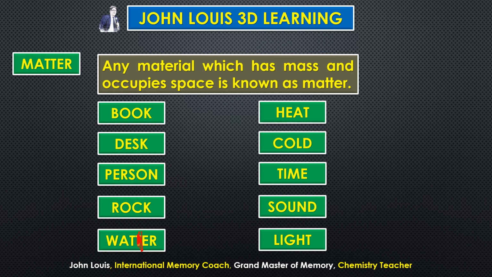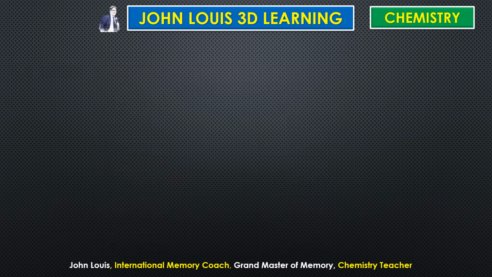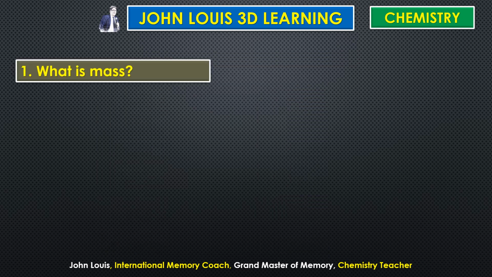So like this, they can give you so many things, and they can ask you to classify them as matter and non-matter. You have to be very clear about it. Ask two questions. Does it have mass? Does it occupy any space, or does it have volume? These are the two questions you have to ask. If any one is missing, then it cannot be matter. Understand? Okay.